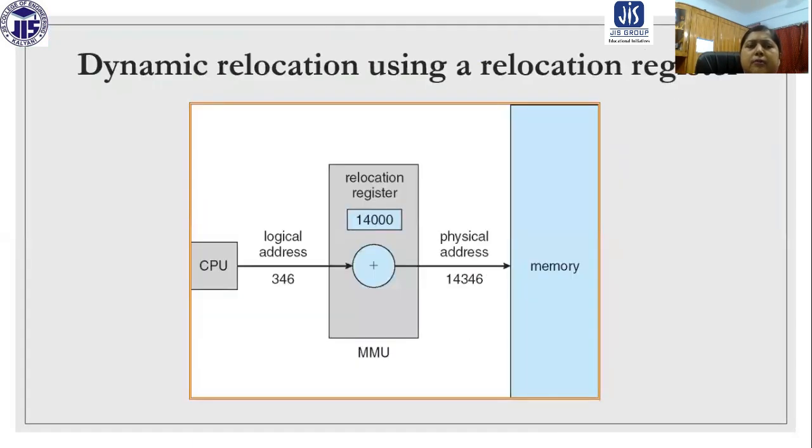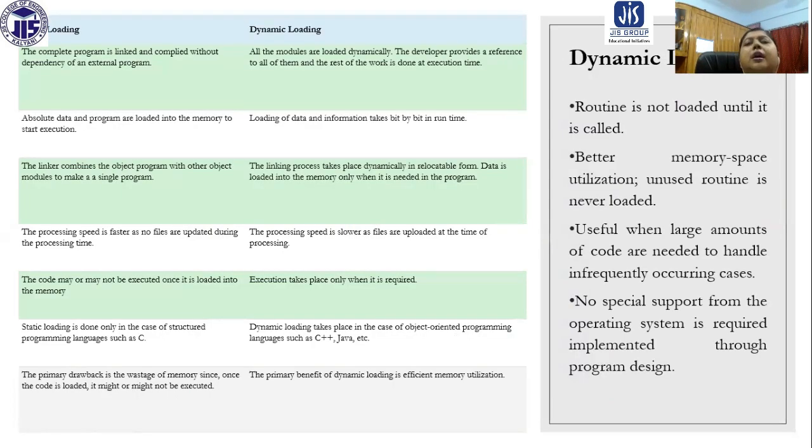So now we are going to discuss what is dynamic loading and static loading. Firstly, I am going to discuss that. What is dynamic loading? In dynamic loading, a routine is not loaded until it is called. Better memory space utilization, unused routine is never loaded. Useful when large amounts of code are needed to handle infrequently occurring cases. No special support from the operating system is required; it is implemented through the program design.